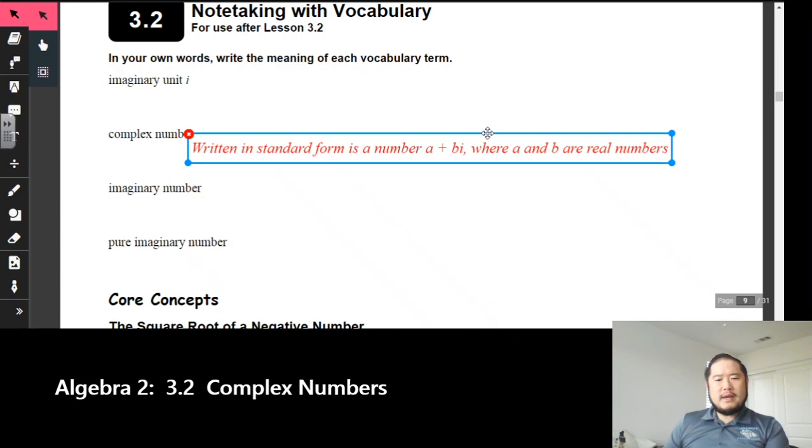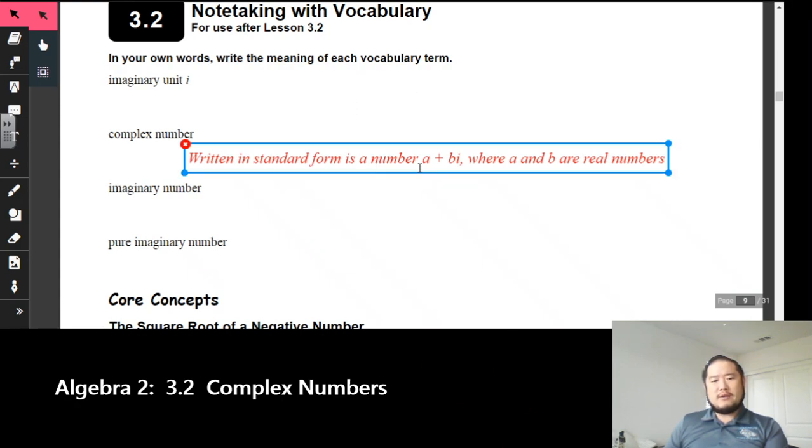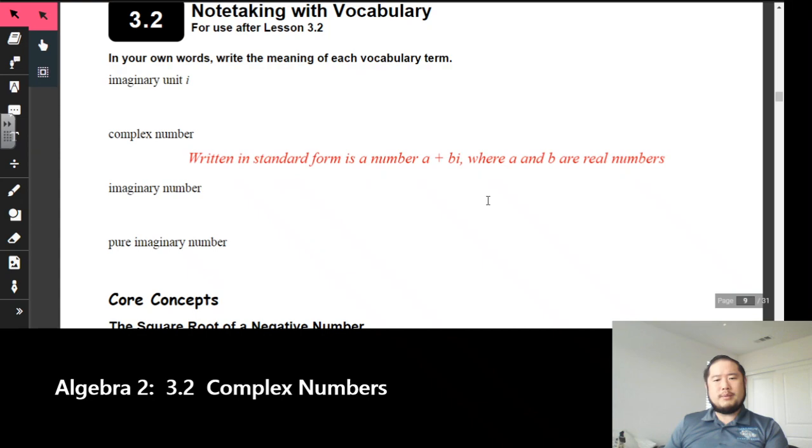Probably the main thing right here in our vocabulary, in the imaginary unit, we use the variable i. When we talk about a complex number, written in standard form, it is a plus b times i, where a and b are real numbers. So you may see i in your answers, okay? And that's perfectly fine.